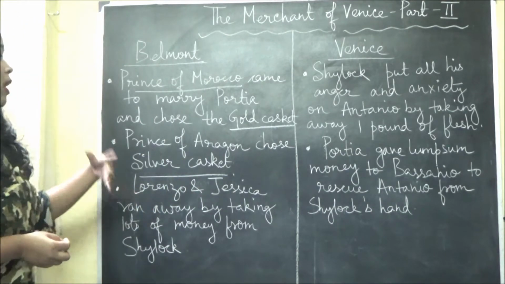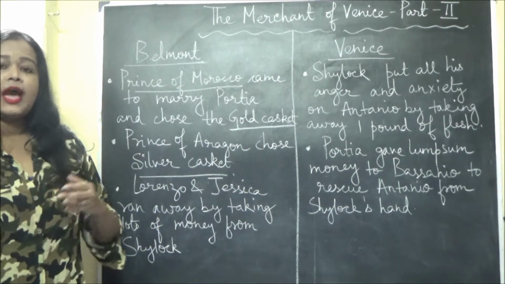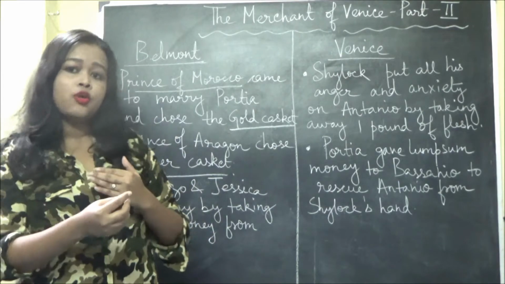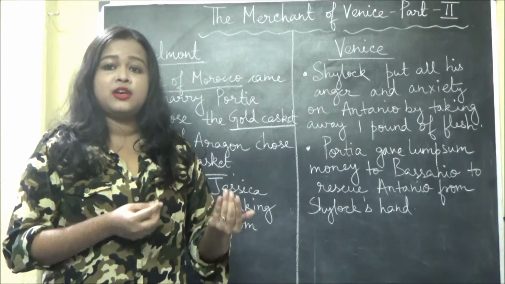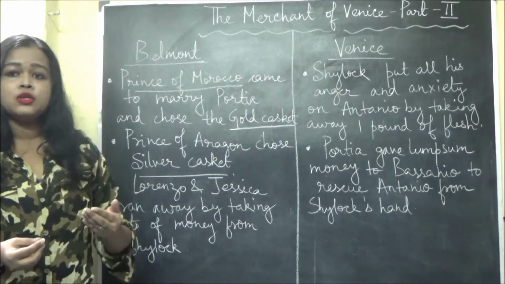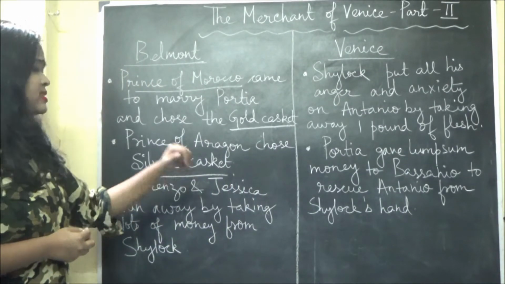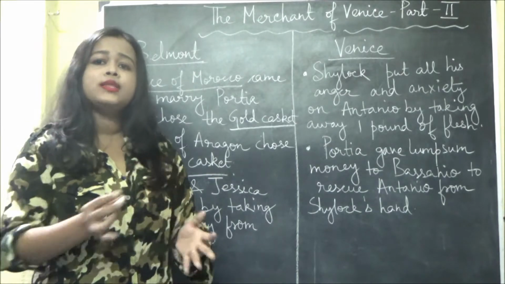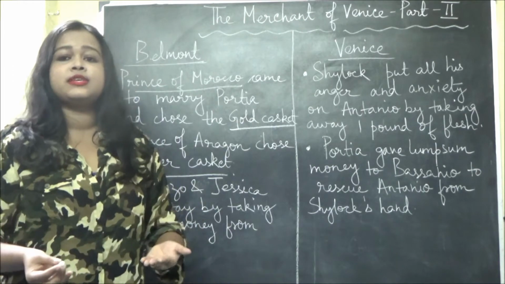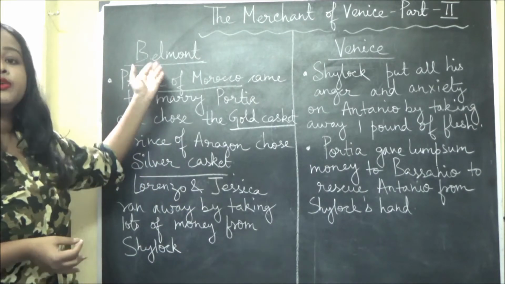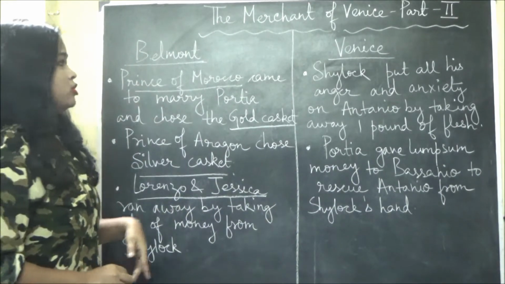At the last, another incident took place in between, involving Lorenzo and Jessica. I have told you about these two characters. Lorenzo was a friend of Antonio and Bassanio, and Jessica was the daughter of Shylock, the villain. Jessica took away all the money from her father Shylock and ran away with Lorenzo, and they went to stay in Belmont.